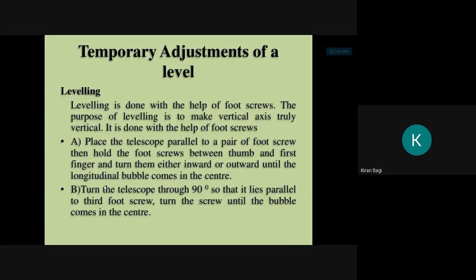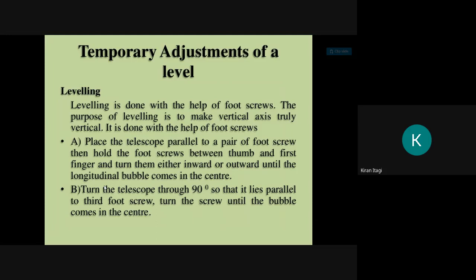Then we have leveling. How did we do leveling in a plane table? We kept the spirit level, not the rough compass, at the corners and at 90 degrees also, and saw that the bubble came to the center.